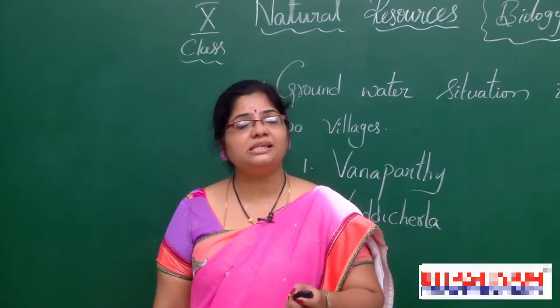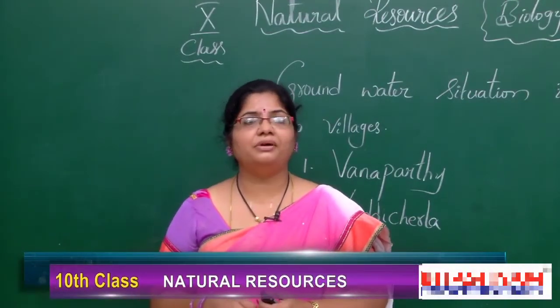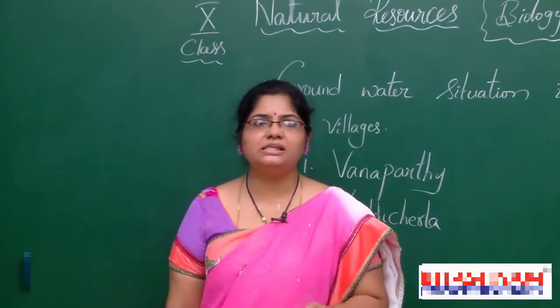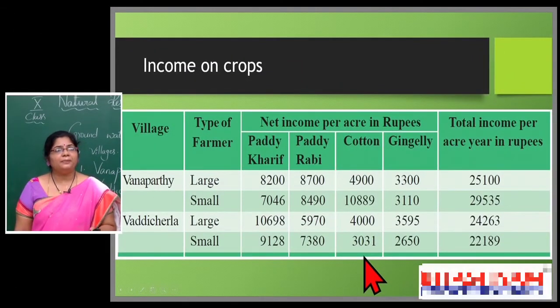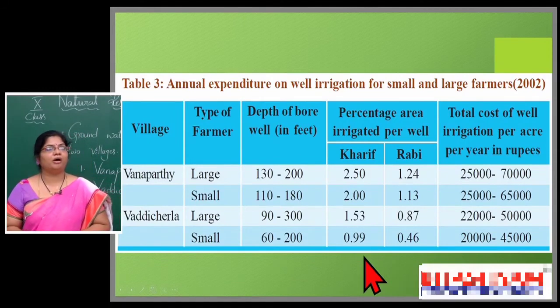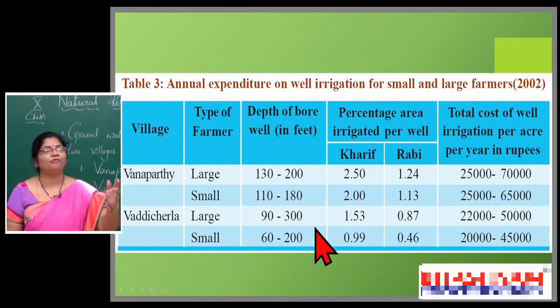Now let us see the status of another important segment. Let us see Vanaparthi and Vaddicherla. Here you are able to see a variation: large farmer, small farmer, depth of bore well in feet. A large farmer is able to go up to a depth of 130 to 200 feet in Vanaparthi.